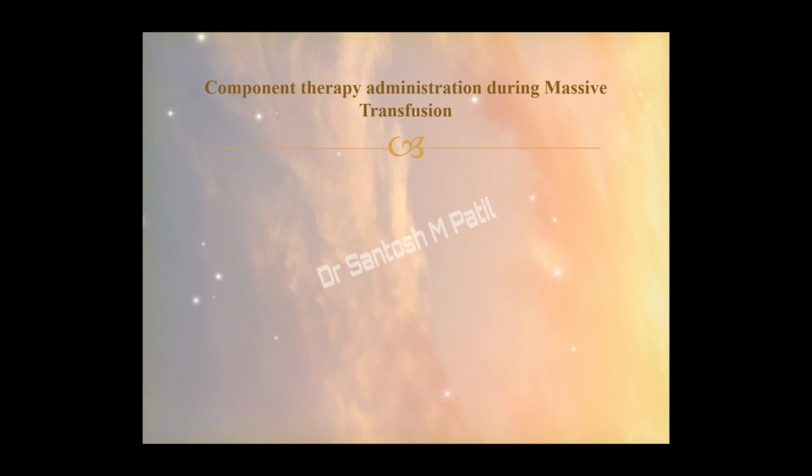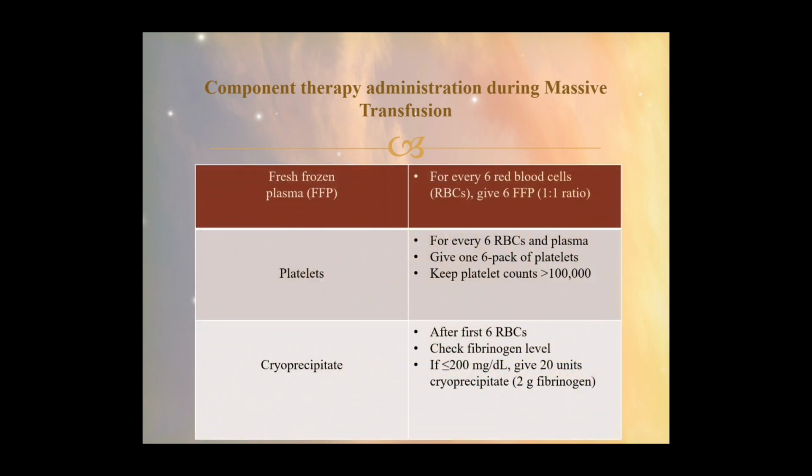Whenever we are starting massive transfusion, we are also supposed to look at the component therapy that needs to be substituted for the patient. This chart tells that for fresh frozen plasma, the ideal indication is for every 6 RBCs give 6 FFP, that is a 1:1 ratio. For platelets, for every 6 RBCs and plasma give one 6-pack of platelets, and make sure during investigation that platelets are above 1 lakh.